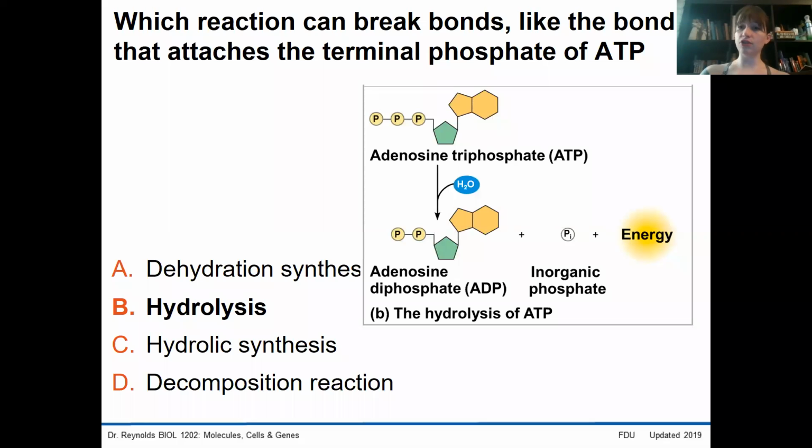Now, energy isn't created here. You'll take a look at this reaction and see that ATP and water are reactants. Our products are ADP, an inorganic phosphate, and energy. But that energy is just going to be a representation of the extra energy. Remember, ATP had a lot of free energy. ADP has less, but there's no energy in that phosphate group all by itself, which is what an inorganic phosphate is. So where exactly is it that this energy has gone?